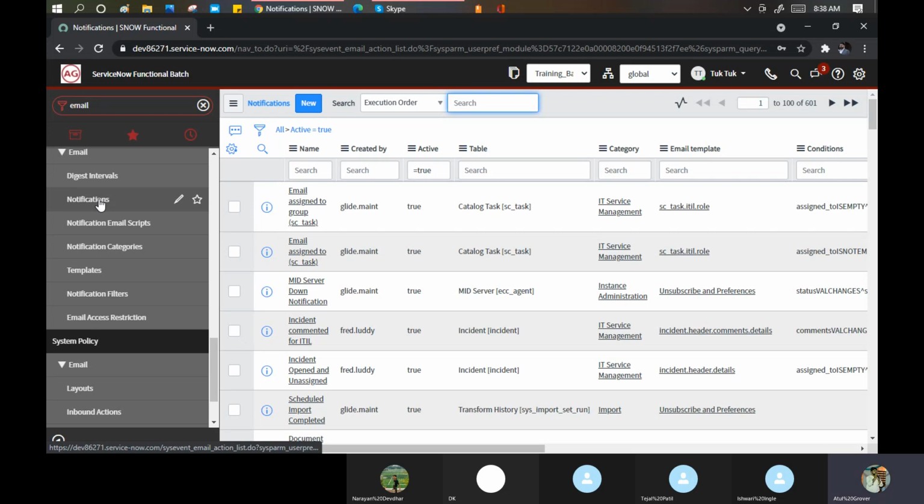Suppose you place an order from Amazon, will you get an email from Flipkart? No. Or you place an order on Amazon, will you get a refund email? Not possible, because they did not configure the emails on that particular table. So let me open a table, and let me open a notification on the incident table. Just as an example, then we'll create one.